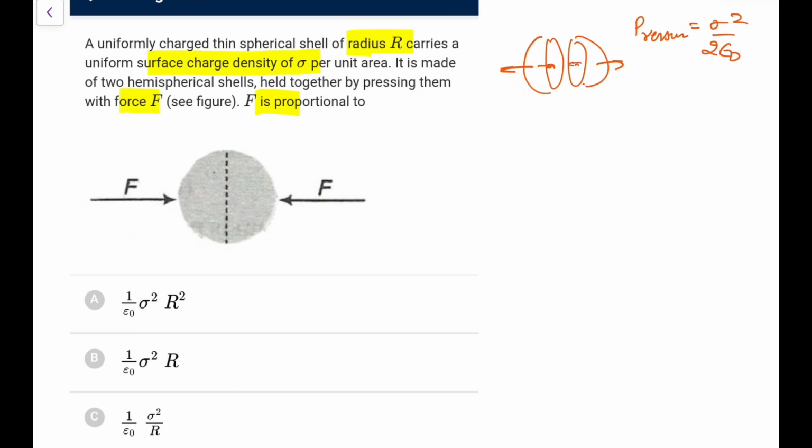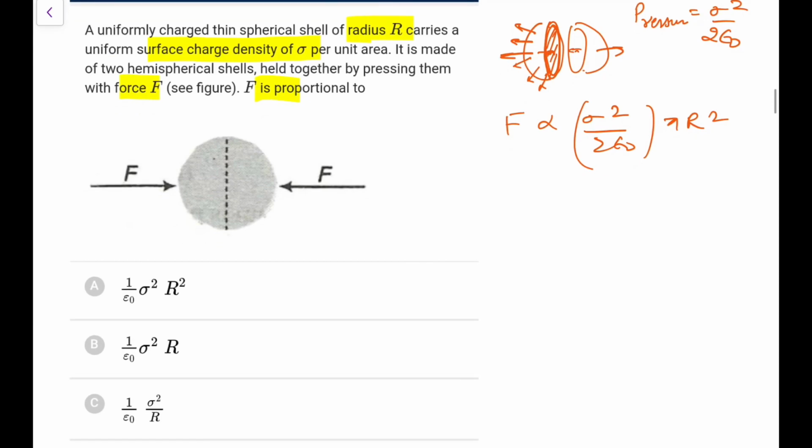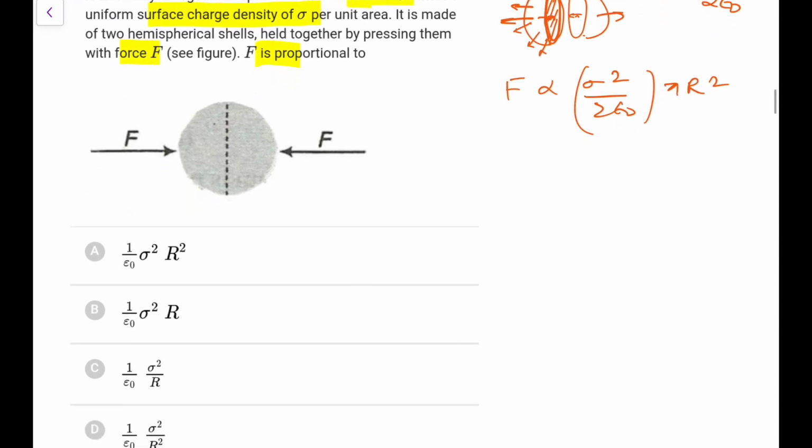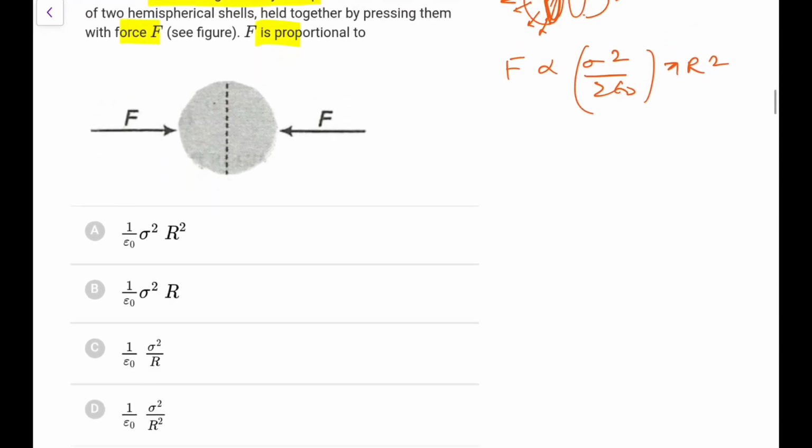So the electrostatic pressure would be normal at all the points, and that normal, if I take the projection, will come out to be of this circular cross section. So the effective force would be proportional to sigma square by 2 epsilon naught into that area, which is pi r square. So that force, repulsive forces, will be like this. So going by that, the proportionality is going to be sigma square r square by epsilon naught. So going by this, we can go for option A.